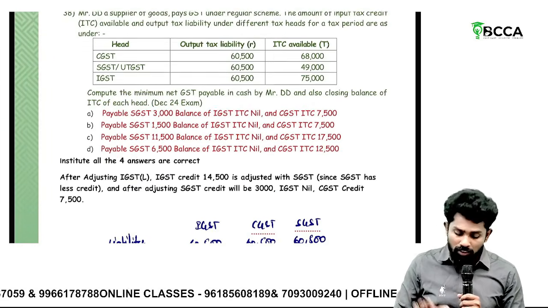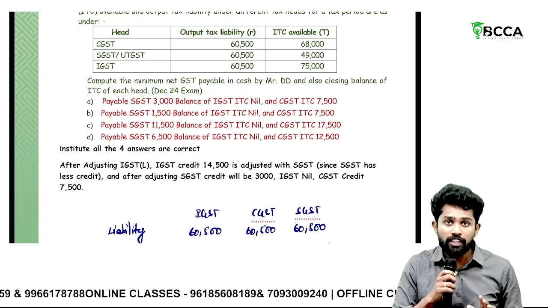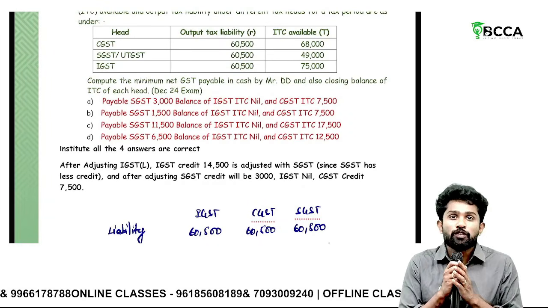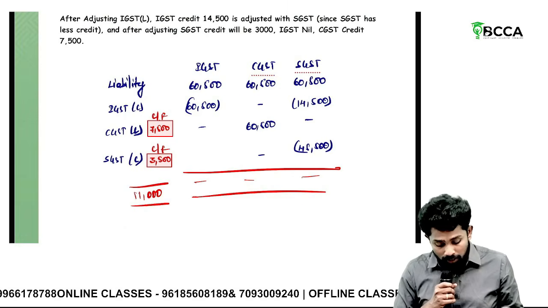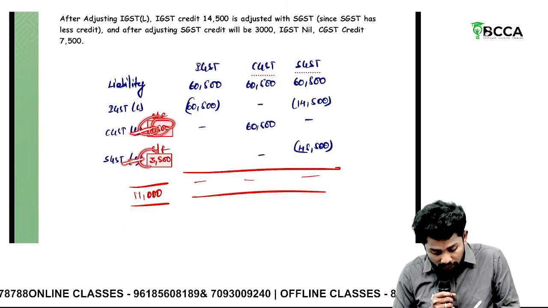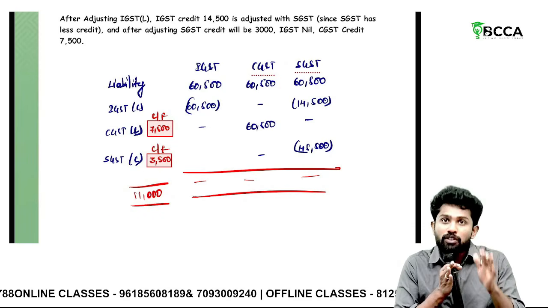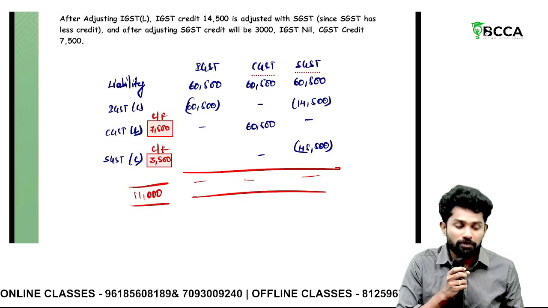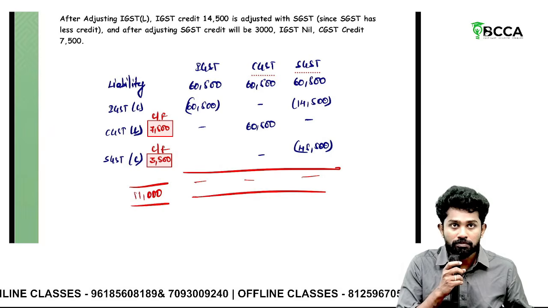Among all these options, to get the least cash outflow, we'll get only one option. That also will be 11,000. Here, CGST balance and SGST balances may differ. But total overall, 11,000 is the credit. Tax payable will be nil. This is the correct answer.